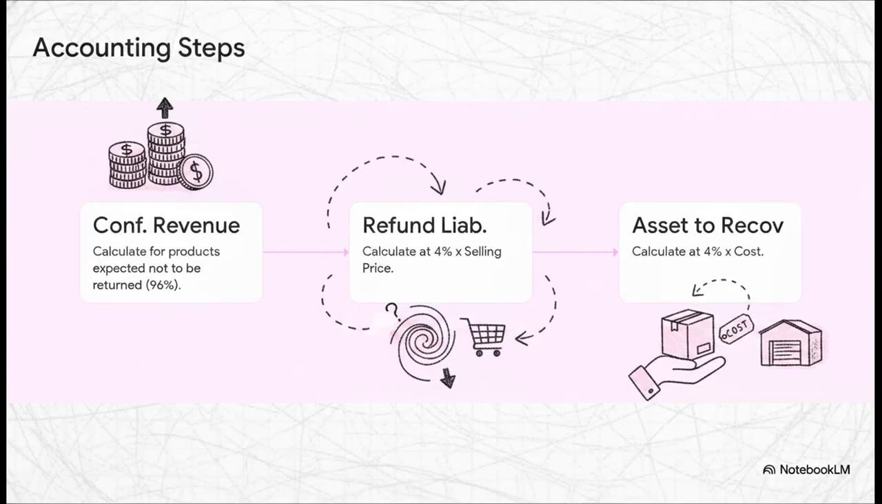This means we have to follow exactly 3 steps for the accounting. Step 1, we calculate our confirmed revenue, meaning the portion that's actually sold and won't come back. Step 2, we create a refund liability for that 4% estimated to return, and we calculate that at the selling price. Step 3, we book an asset for the right to recover those returned goods, but this one is calculated at their cost. These 3 steps need to be crystal clear in your exam answer.